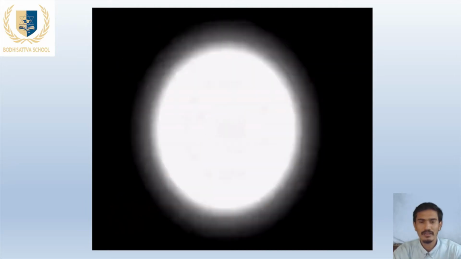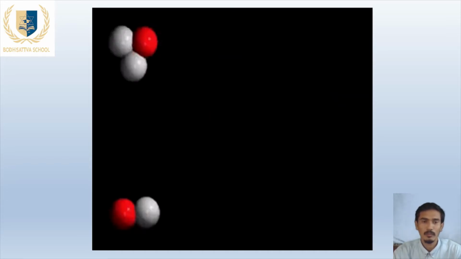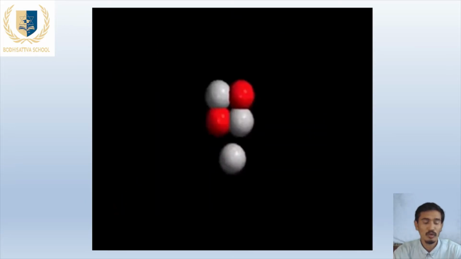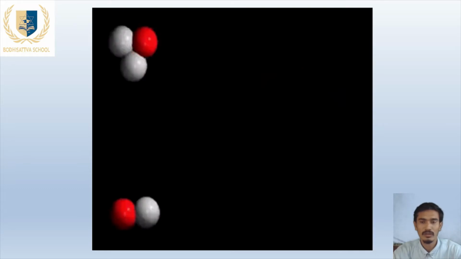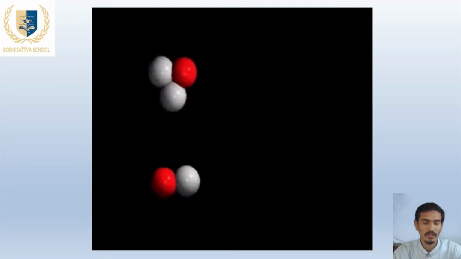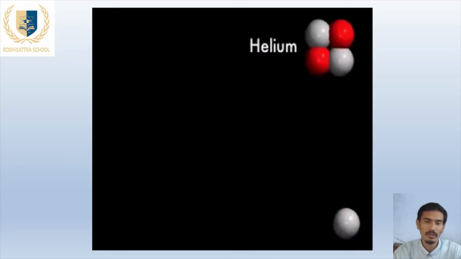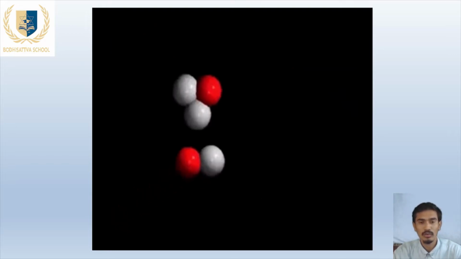There are three isotopes which we read in the 10th class: protium, deuterium, and tritium. Protium is the isotope of hydrogen which contains one proton and zero neutrons. Deuterium contains one proton and one neutron. And tritium contains one proton and two neutrons.